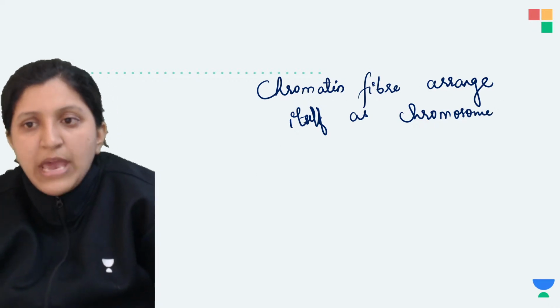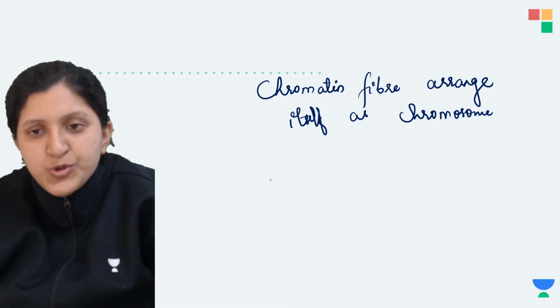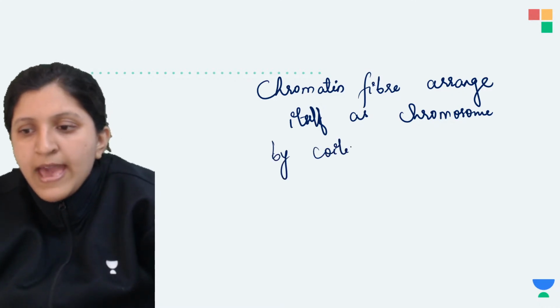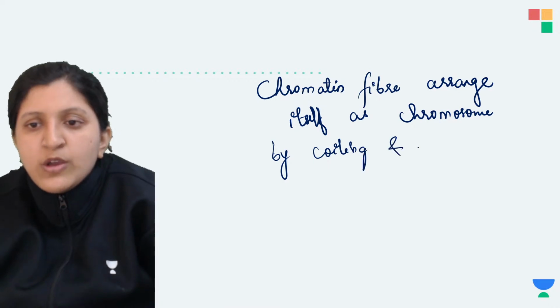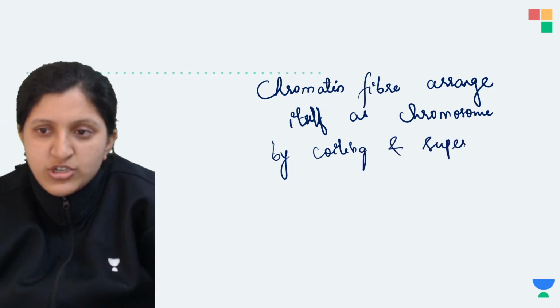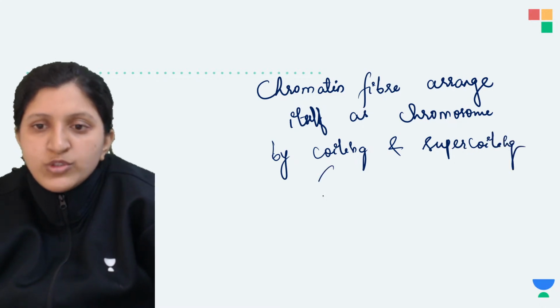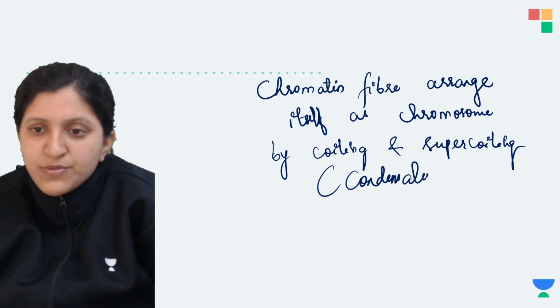The chromatin fiber is going to arrange itself as a chromosome by coiling and supercoiling, which we call condensation. Any doubt in this? This is basically a condensation process.